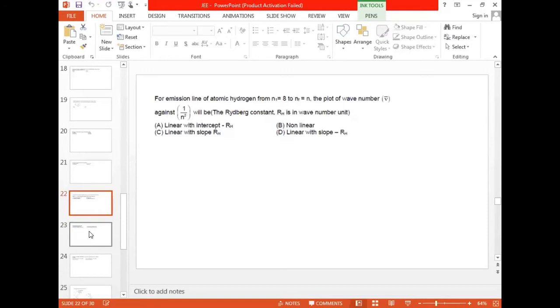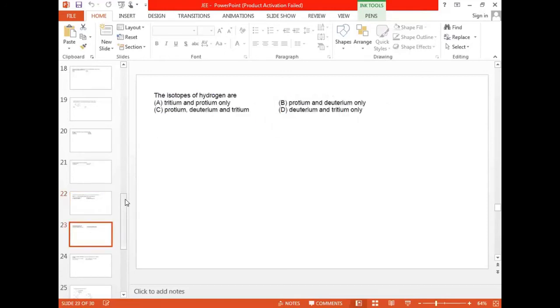Right. Now come to this one. The isotopes of hydrogen are. What are the isotopes of hydrogen here? Protium, deuterium and tritium, third option. What is the symbol for protium?